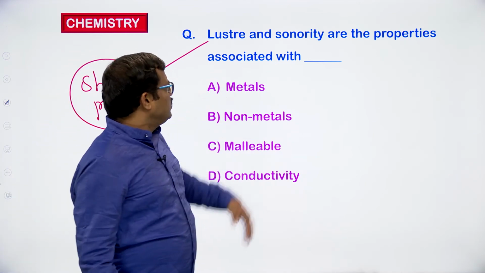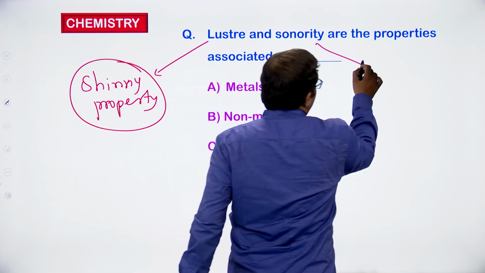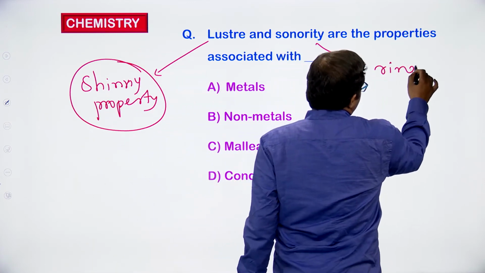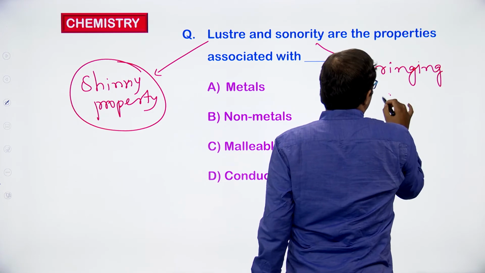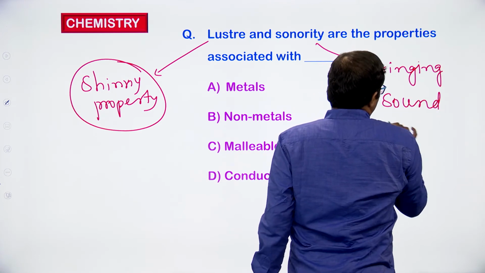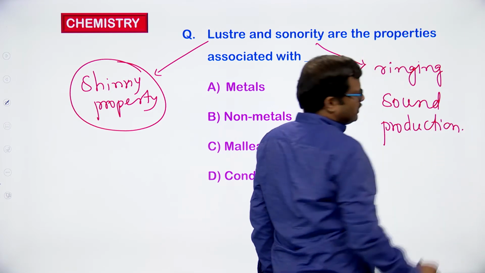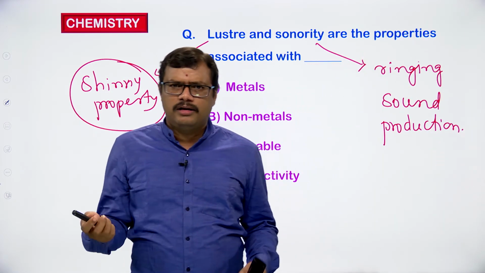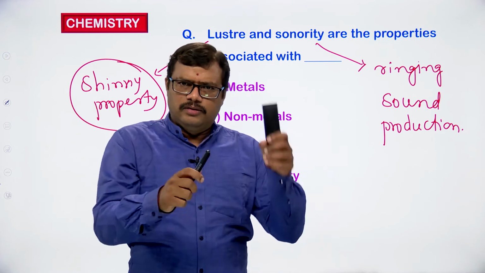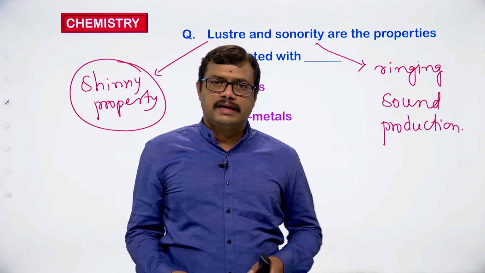What about the next one, sonority? Sonority means the ringing sound. Sonority means ringing sound production. So which materials produce a ringing sound? Metals will produce the ringing sound. Take two iron rods, hit one with the other, and you can see the ringing sound.